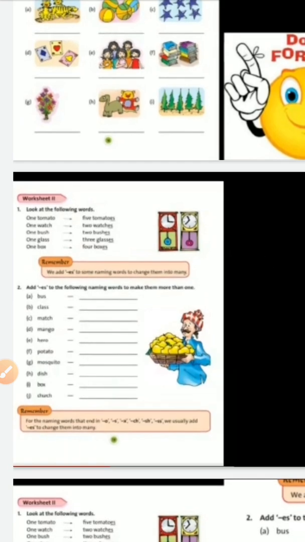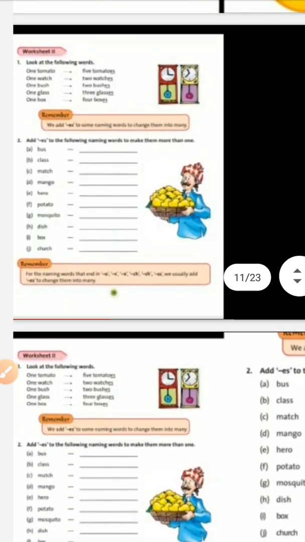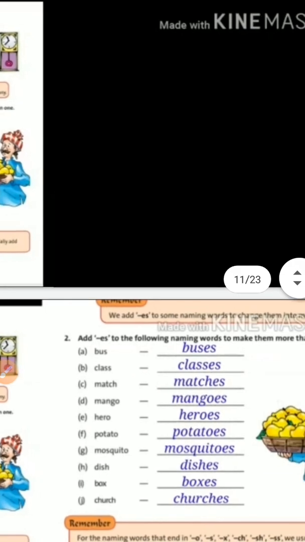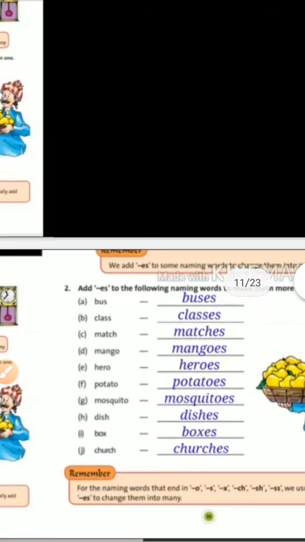Now the next worksheet, that is worksheet number 2, we have to do by remembering rule 2, that is adding es. So now the worksheet is here and it will be done like this: quiz, bus, buses, class, classes, match, matches, mango, mangoes, hero, heroes, potato, potatoes, mosquito, mosquitoes, dish, dishes, box, boxes, church, churches.